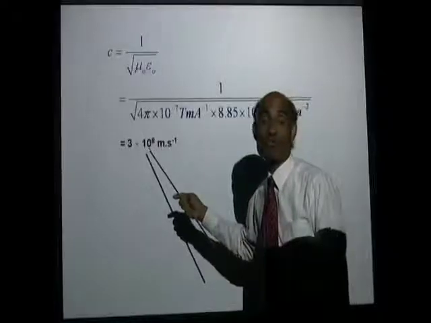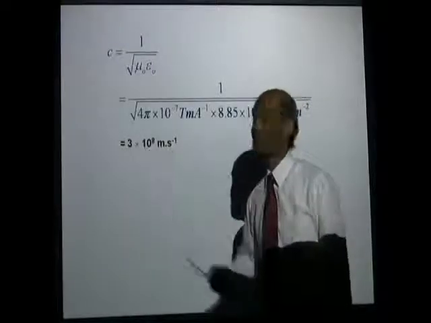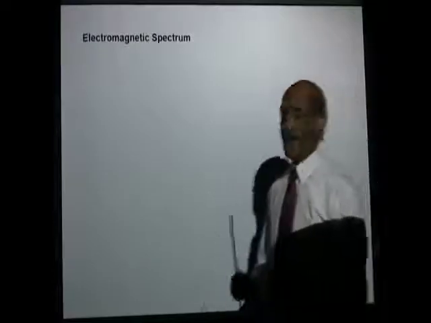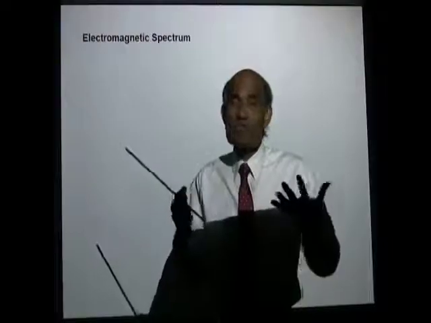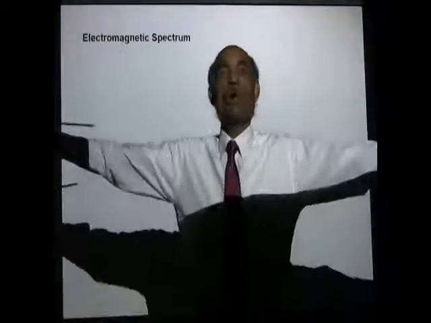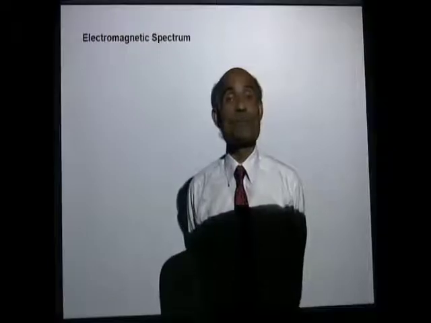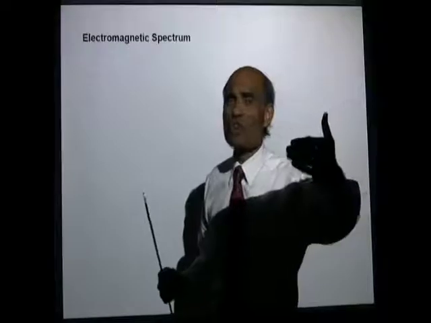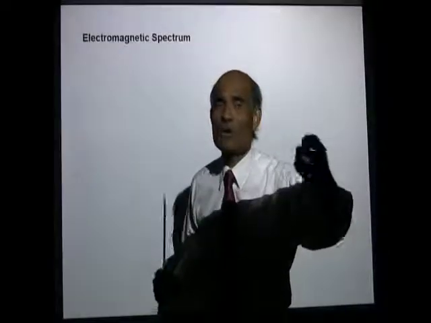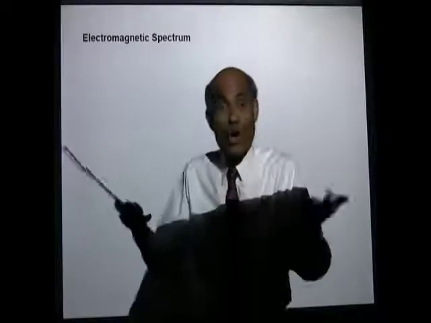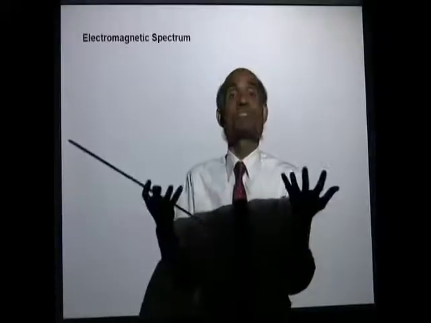Nothing can travel faster than this, right? Okay. How about the electromagnetic spectrum? The electromagnetic spectrum is actually a collection of all forms of electromagnetic waves. Now, I think in the discussion on thermodynamics, we talked about the radiation that is emitted by all objects. All objects at all temperatures emit radiation in the form of electromagnetic waves.